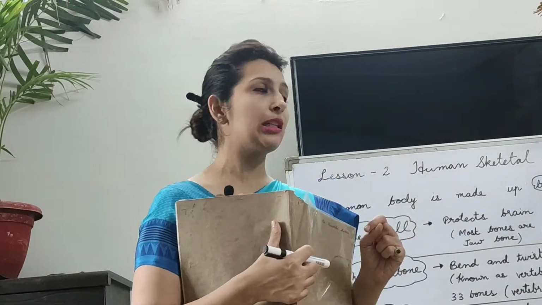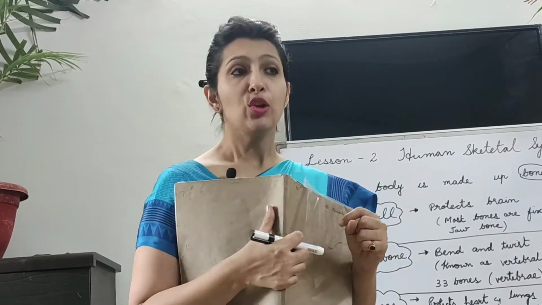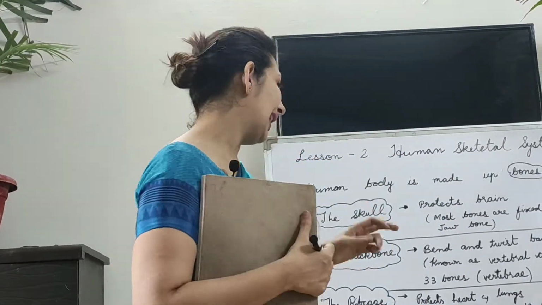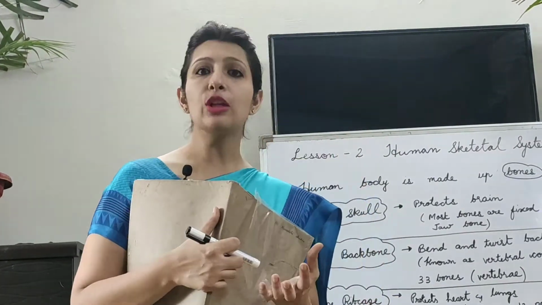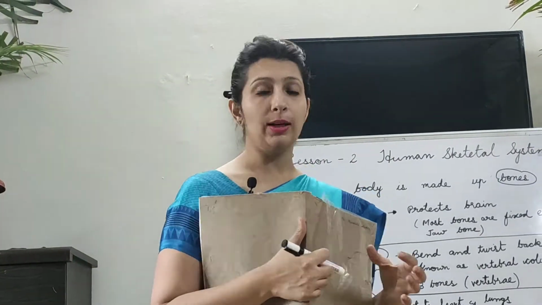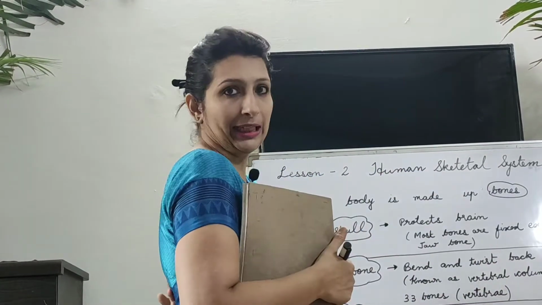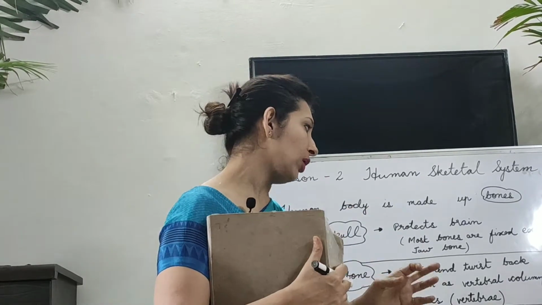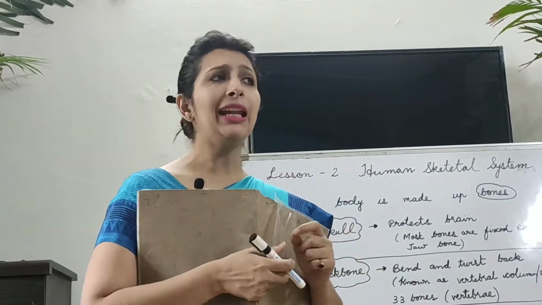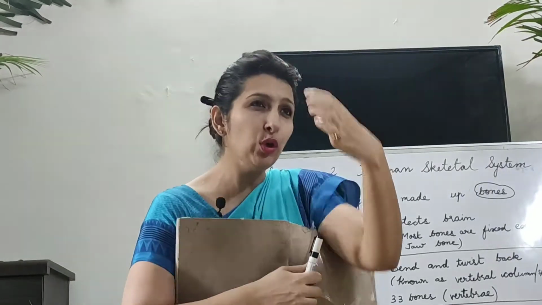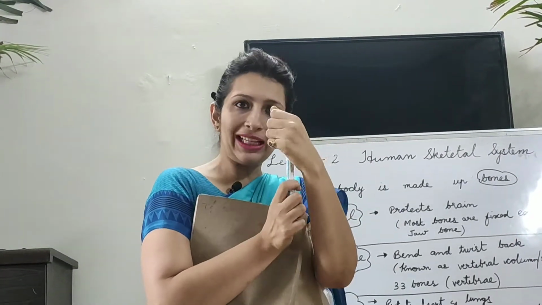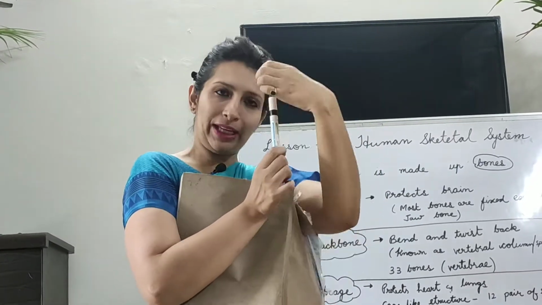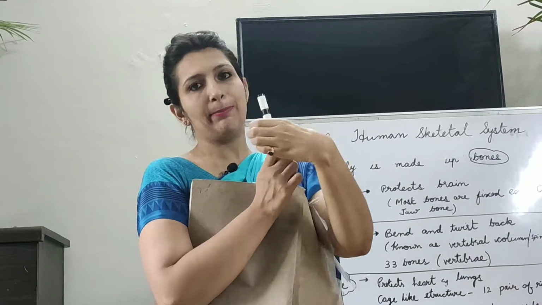Now, backbone is the bone which help us to bend down, to twist. All these things are done with the help of backbone. Now, this backbone is also known as vertebral column, or you can say spine. This is spine. Okay, this backbone is made up of 33 bones, which is also known as vertebrae. Now, vertebrae is actually you can say a tube like of a bone. Inside it protects the very delicate spinal cord. Okay, so this spinal cord is being protected with the vertebrae.